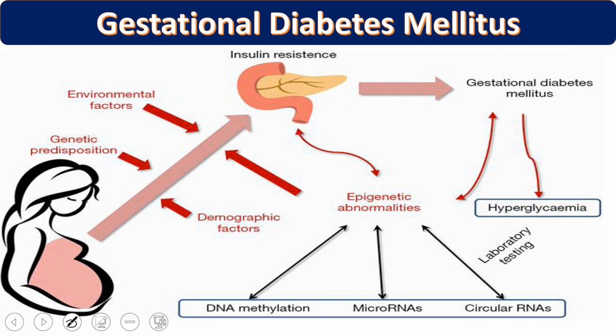However, some women develop it earlier, before the 24th to 28th week. In this case, because of the many hormonal imbalances during pregnancy, the glucose level rises in our body.